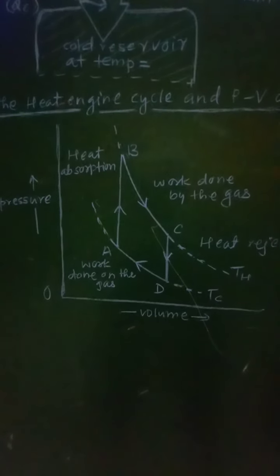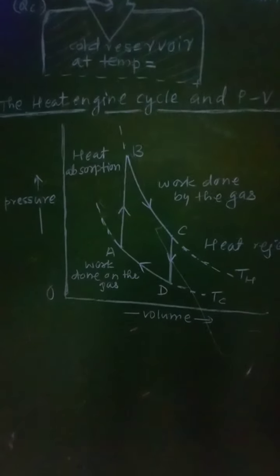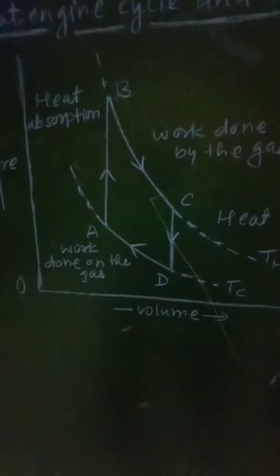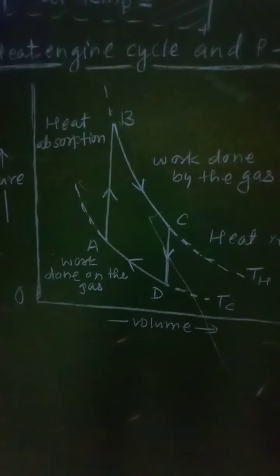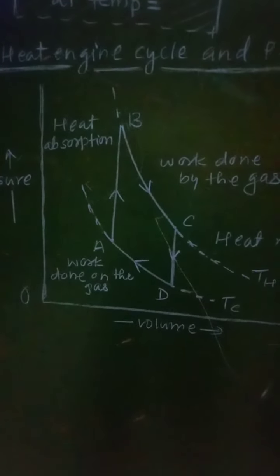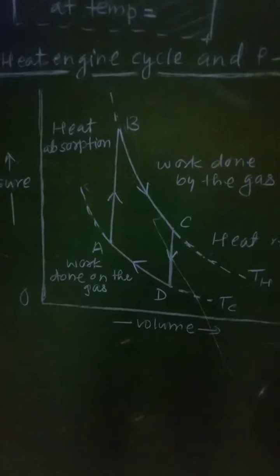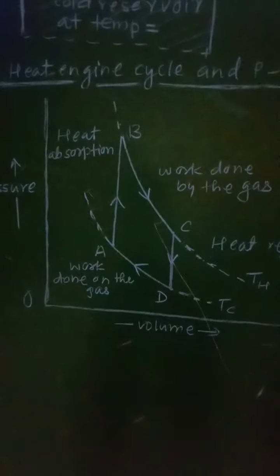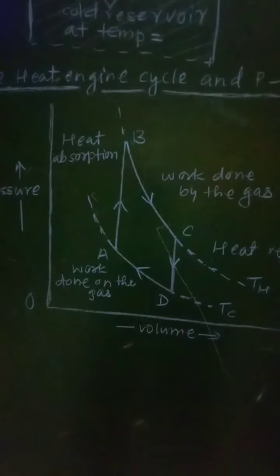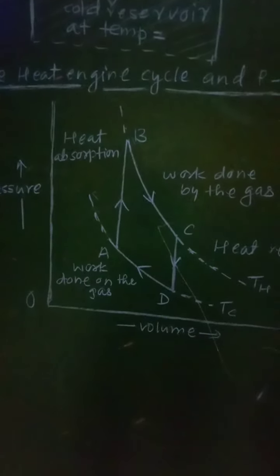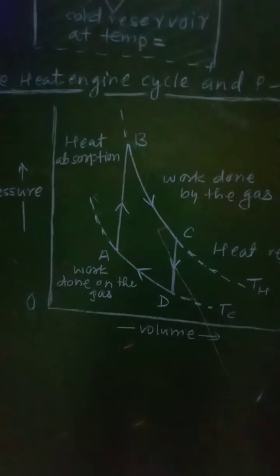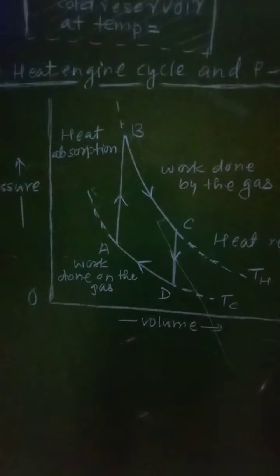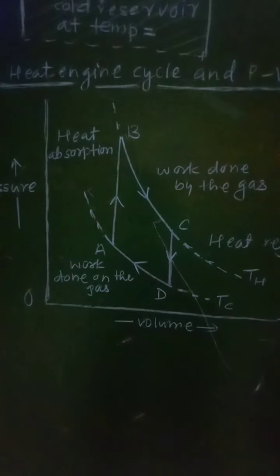The operating cycle begins at point A. The working substance, the gas in this case, absorbs heat at constant volume. The pressure is increased till point B is reached.